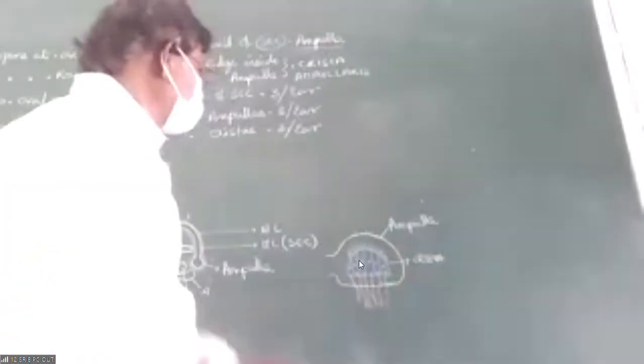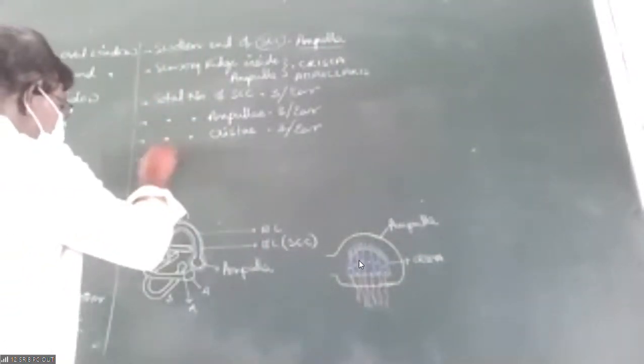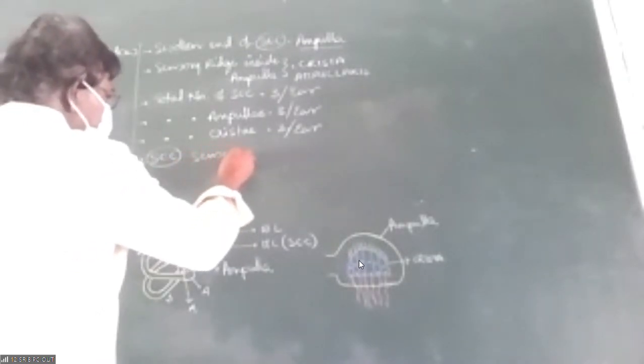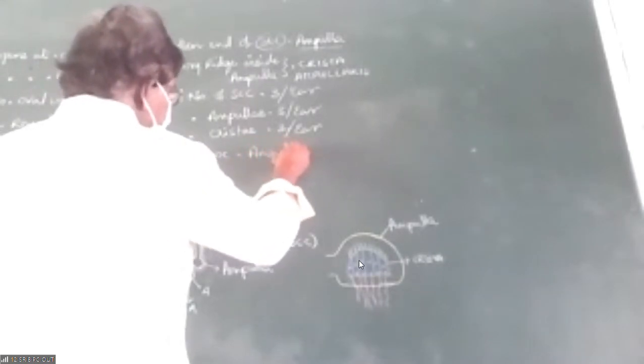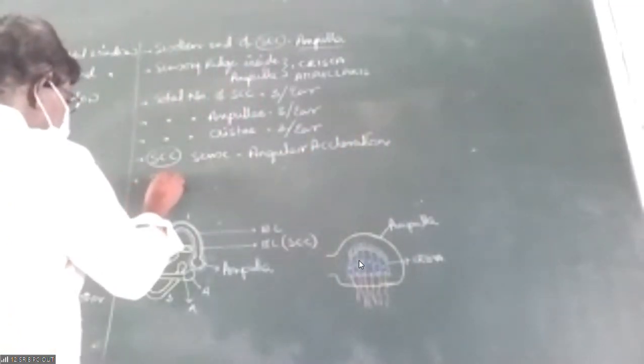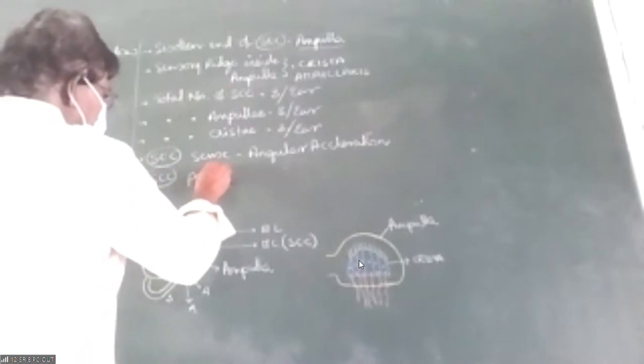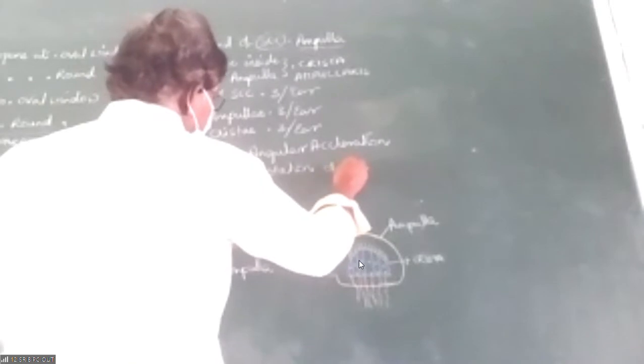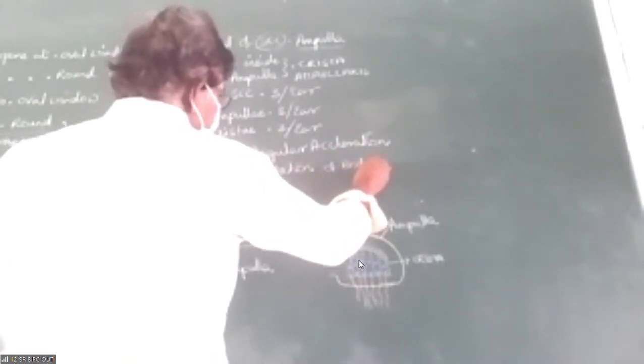So then what is the use of the semicircular canals? These semicircular canals sense angular acceleration. And the semicircular canals perceive what is called rotation, rotation of the body or body parts.